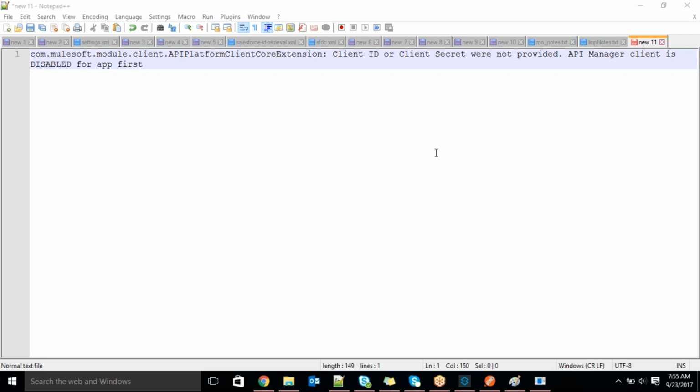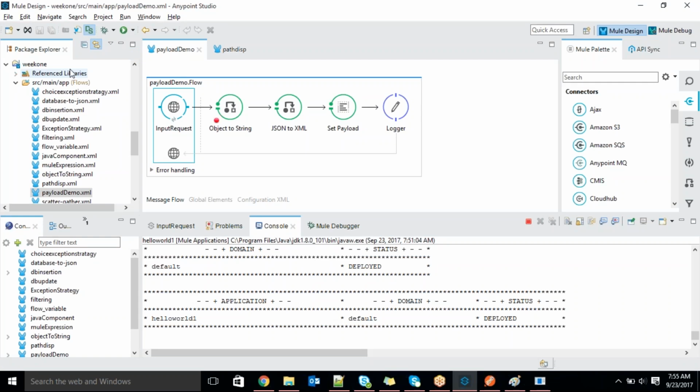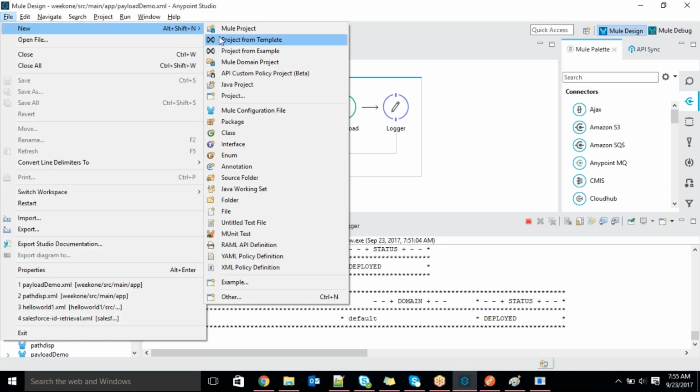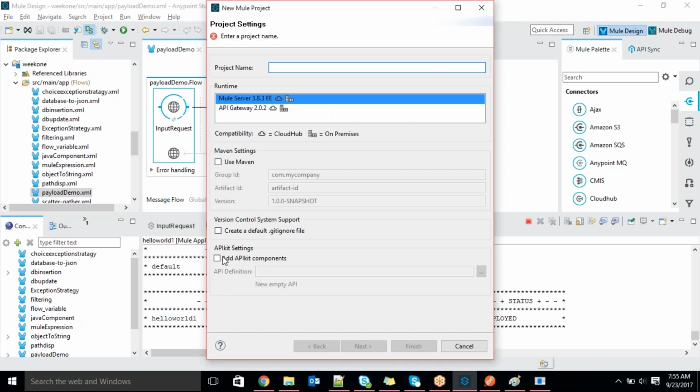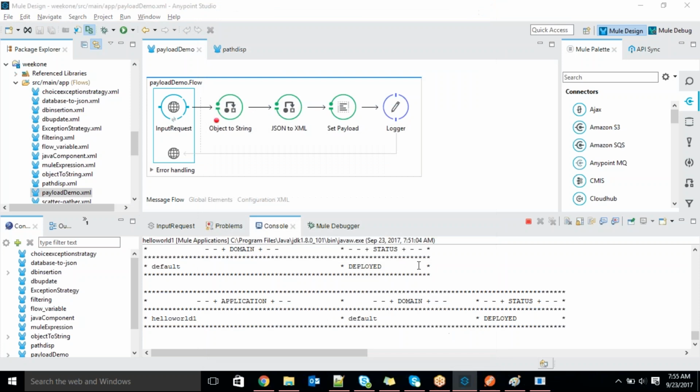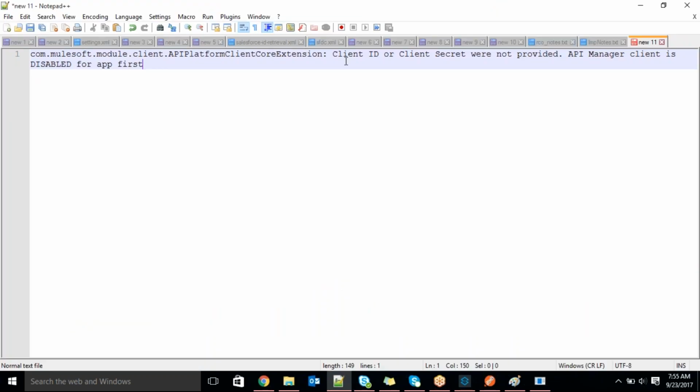Okay, so maybe I know this issue. While creating a project, did you choose any RAML thing? No. Select no for this add API fields. For me, all are disabled itself. Okay, fine. So I thought the client ID and secret ID are only expected when API manager is involved. Somewhere else in Anypoint Studio, API manager got enabled. That is the problem.